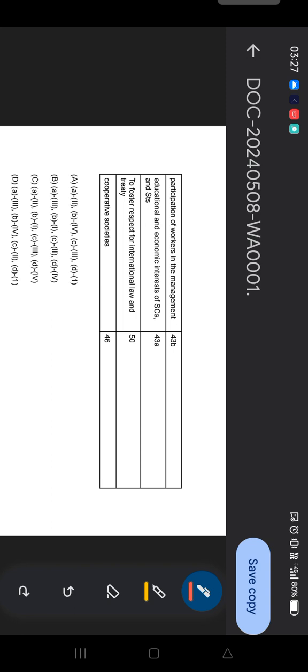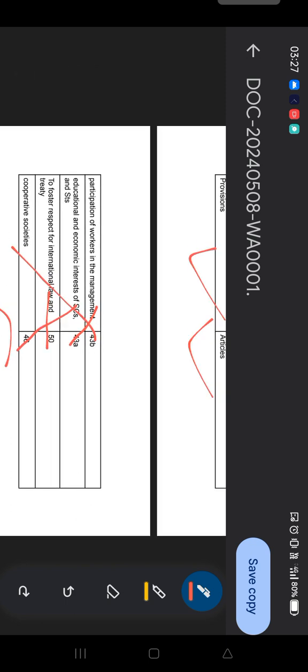So the answer of this question: participation of workers in management, Article 43A; education and economic interest of SC and ST, Article 46. So B and D, you can match second and fourth. So the answer of this question is option A. And to foster respect for international law and treaty obligations, Article 50, you all know. Then cooperative societies, Article 43B. By the way, question number 16, answer A.